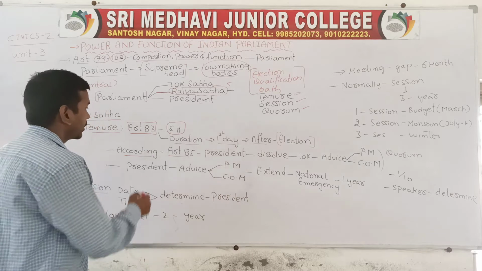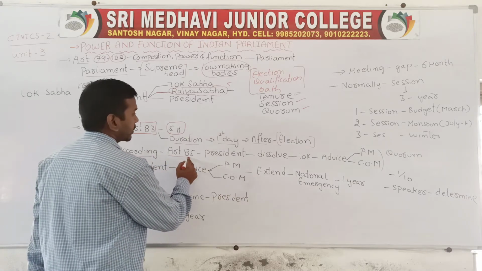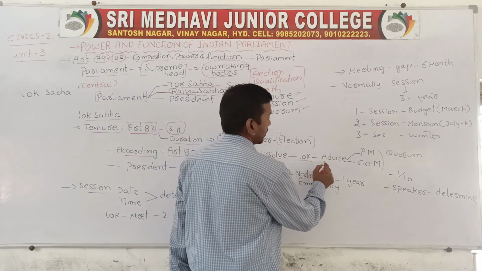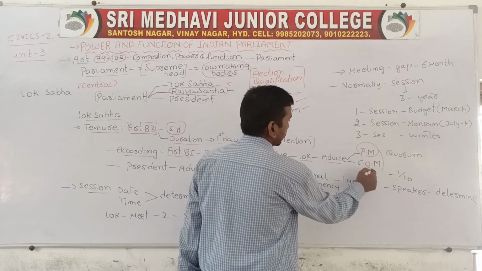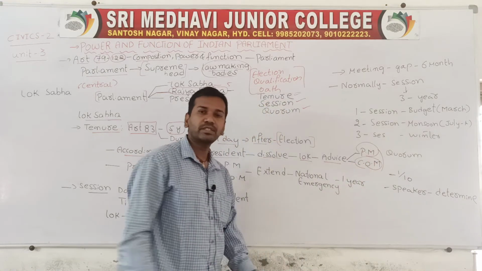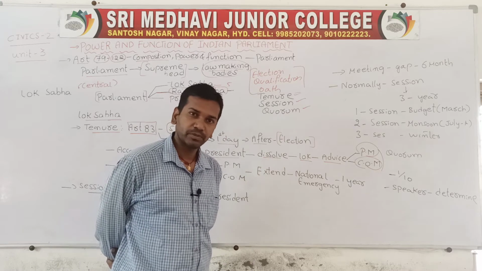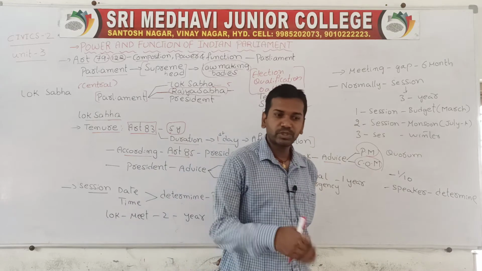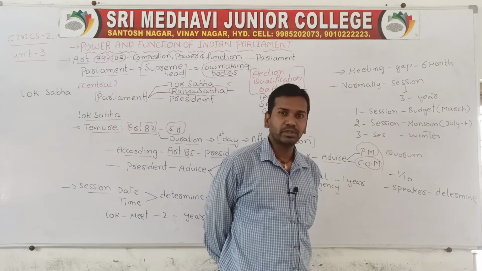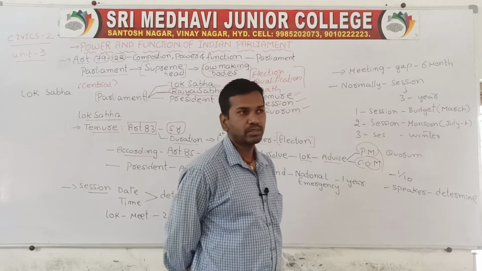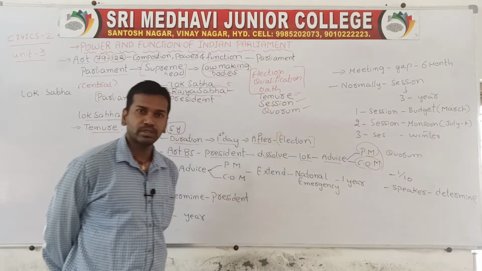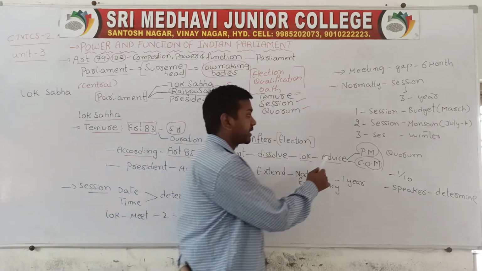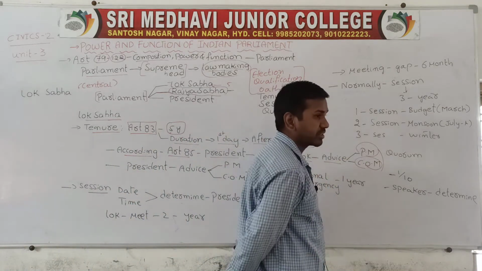This is one part. Now, according to Article 85, the President has a power. The President can dissolve the Lok Sabha by taking advice from the Prime Minister and Council of Ministers. The President can dissolve the Lok Sabha before the expiry of the term. Suppose the term is 5 years, and the President wanted to dissolve before the expiry of the term, that depends upon the President. But the President can use this power only after taking advice from the Prime Minister and Council of Ministers.